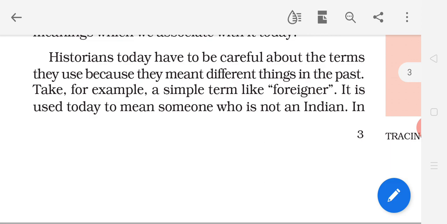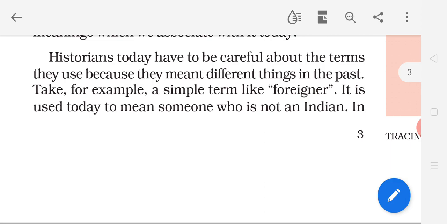So Hindustan was used by different people, and the meaning also changed, just as we have studied.